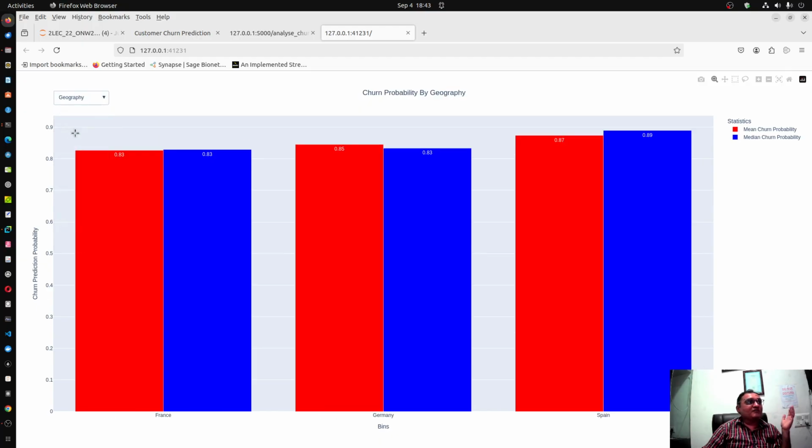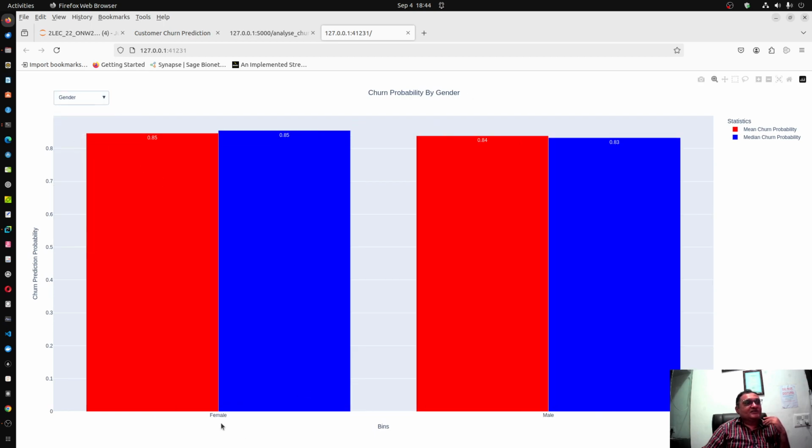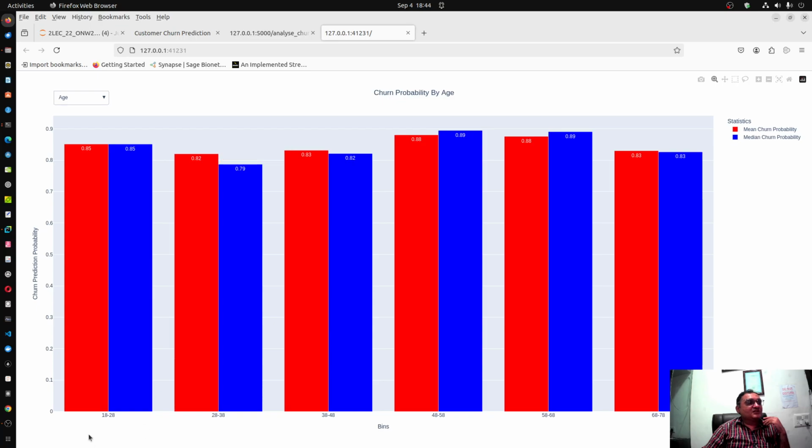Then geography, that is France, Germany, and Spain. In the Indian context, this can be various states of the country, or it can be maybe zones of the country: western zone, eastern zone, northern zone, and southern zone. The whole country can be divided into four parts like that. Gender, so whether females are more likely to churn or males are more likely to churn, like that. Age, age is divided into various age groups.